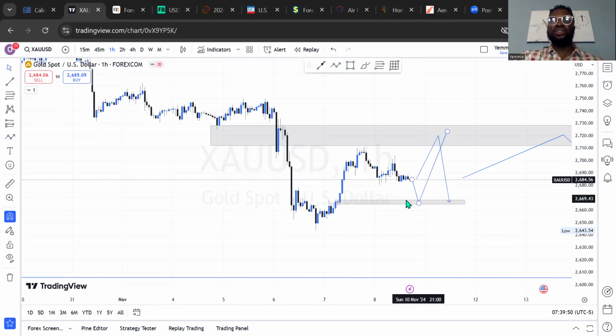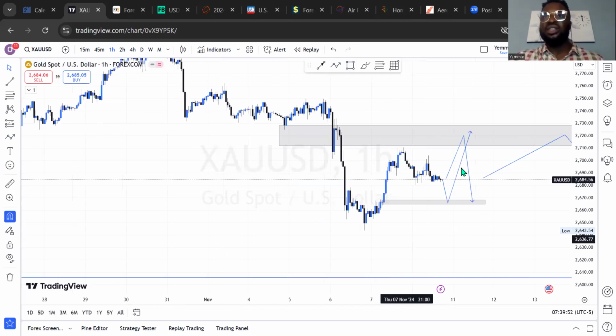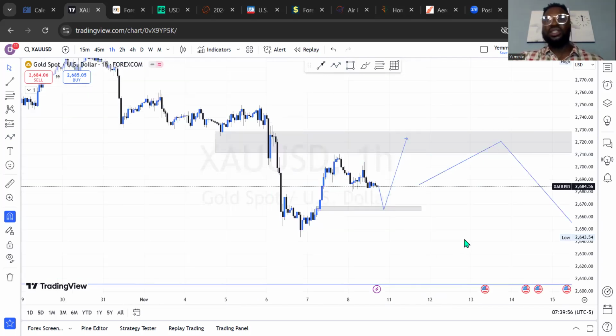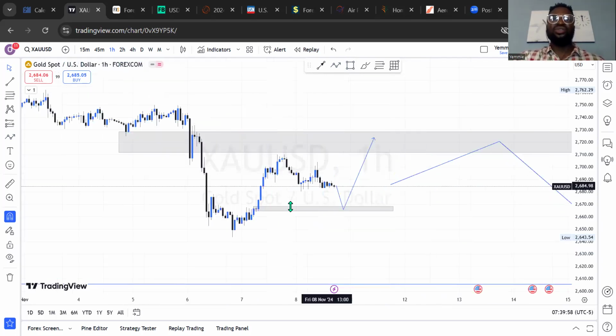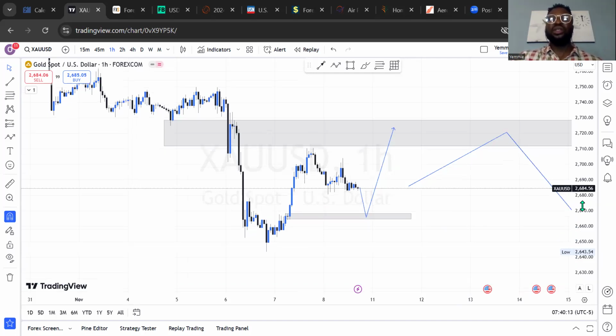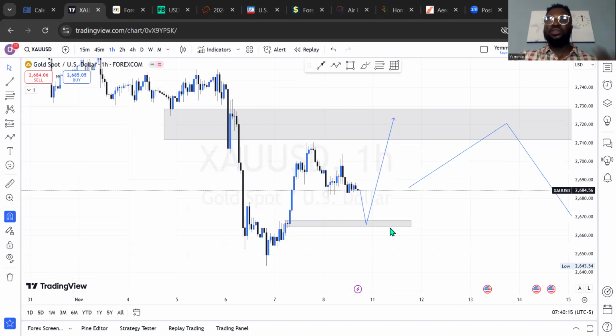But as I do tell you, there's no single analysis that works that way. So if I'm going on the 1 hour time frame, I'll be expecting to buy from this price range. And of course, on the daily time frame, it looks more bearish. On the monthly time frame, it's looking bearish. So if I'm going to do anything on a lower time frame than those I've mentioned, I'm going to be very, very careful on that. And I'll be using a very small risk management. I'm going to ensure that my lot size is very small.